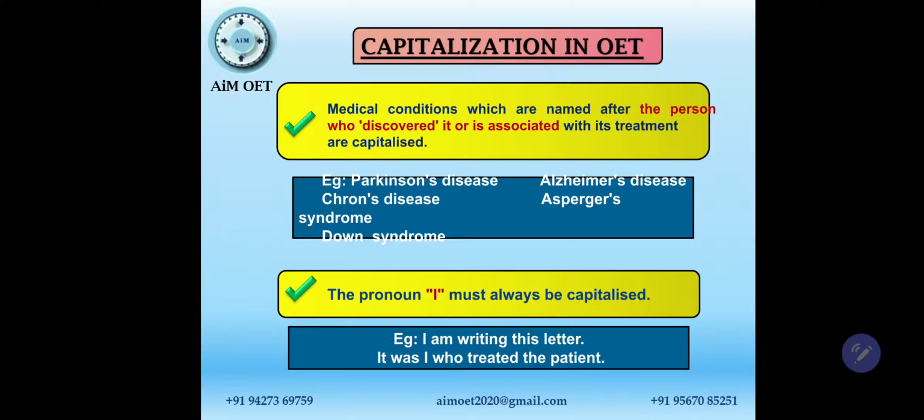else. And again, the pronoun I should always be capitalized. Just remember, regardless of the placement of I, it is always capital. We cannot write I as a small letter anywhere, so it's always capital, whether it is at the start of the sentence or in the middle of the sentence. I'm writing this letter, I should be capital. It was I who treated the patient, again I will remain capital.